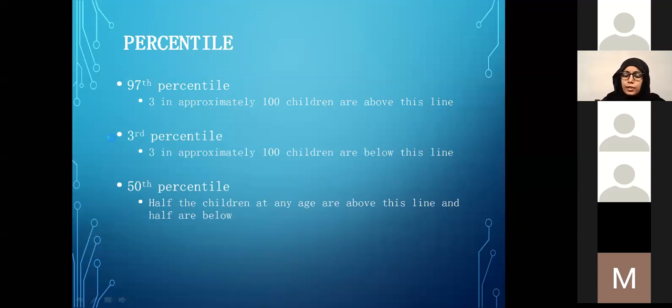Similarly, when we say that the child's height is at the 3rd percentile for his age, that means that 3 in approximately 100 children are below or shorter than him, and 97 are likely to be taller than that particular child. So it's simply your position among a group of people.